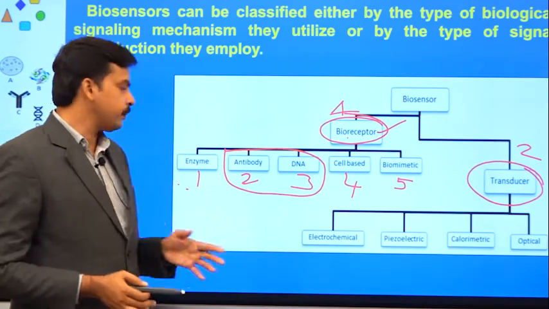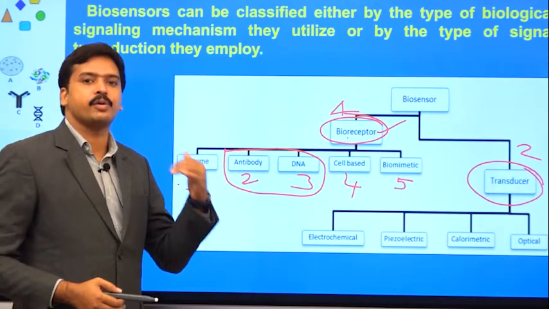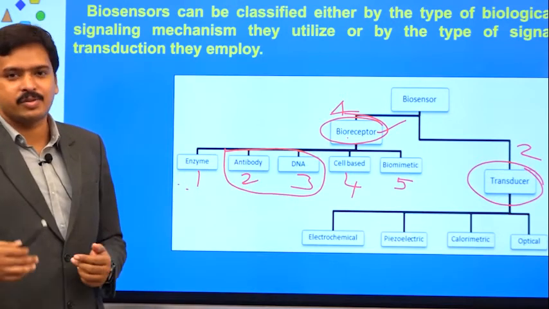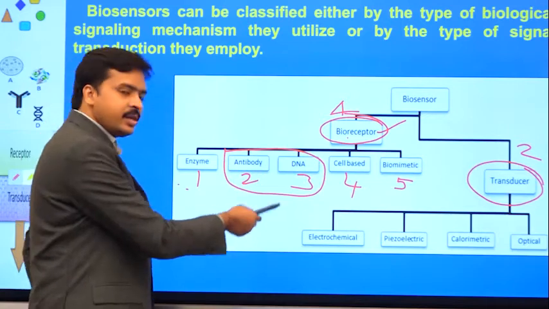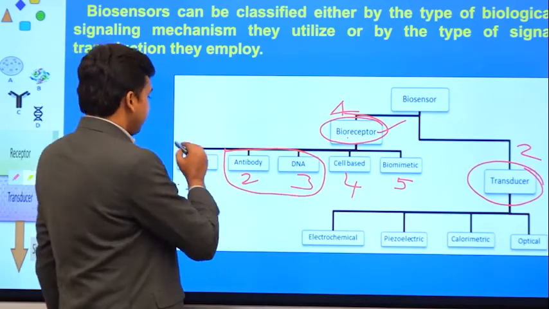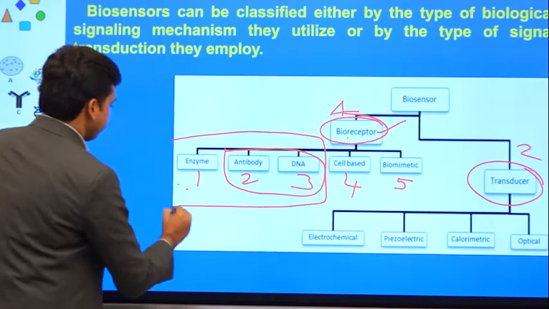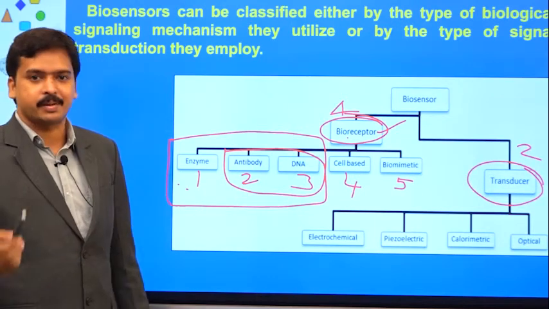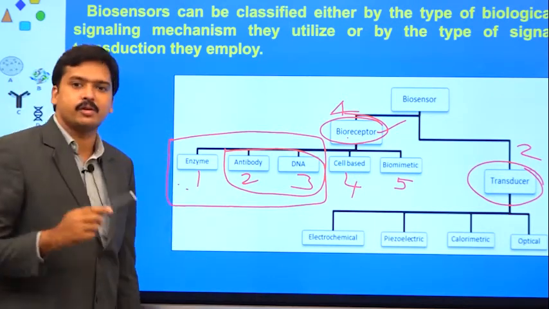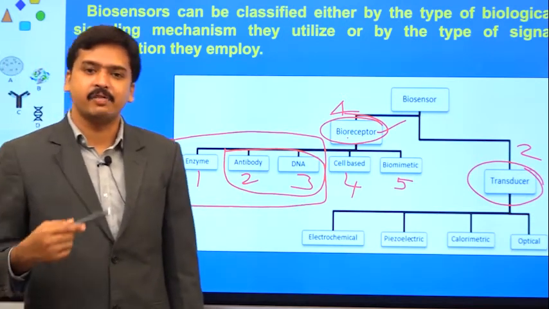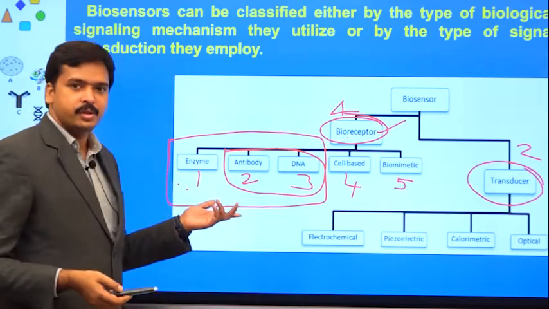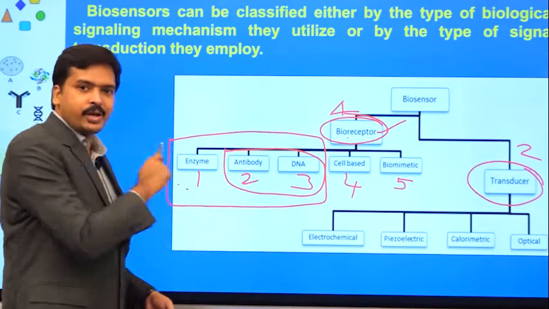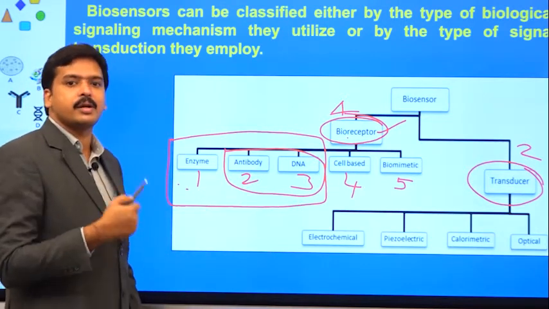If there is an affinity, it comes under the category of bioaffinity based biosensors, whereas with antibodies, hormones and DNA, nowadays they have separated them and exclusively call it a DNA based biosensor. These three categories, 1, 2 and 3, we consider as molecular based biosensors, because here we are using individual molecules which are isolated and in some cases even purified. A purified enzyme is used, or a single antibody, or a specific single stranded DNA. So only molecules we are taking here. That is why we call them molecular based biosensors.